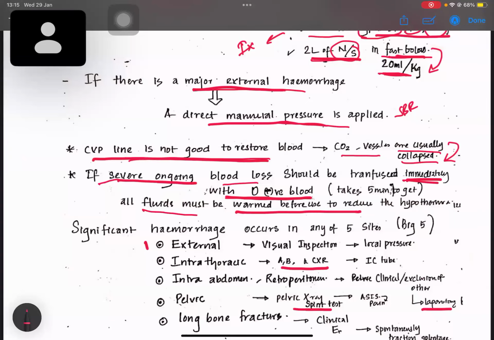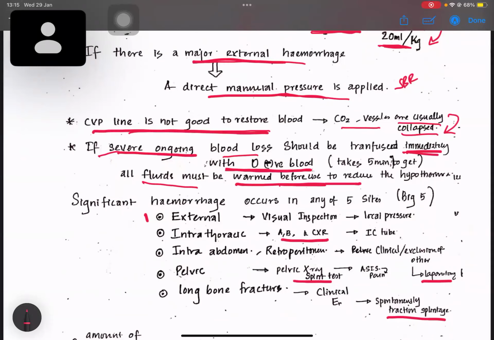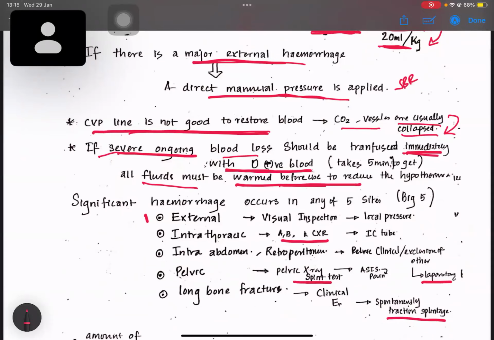All fluids must be warmed before use to reduce hypothermia. We can't give cold blood to the patient, which will induce hypothermia, and the patient will die because of hypothermia before dying due to hypovolemia.